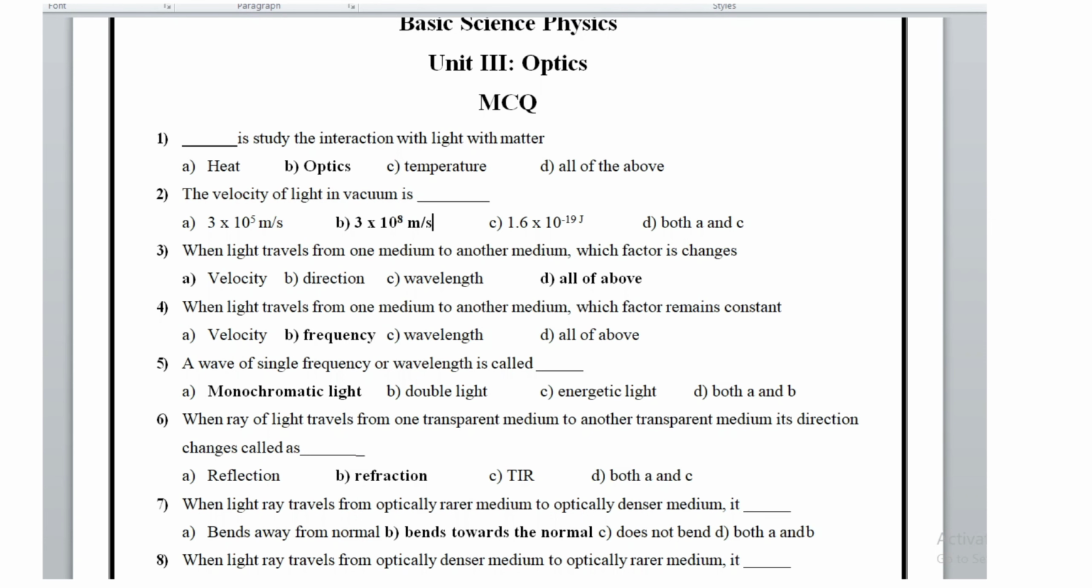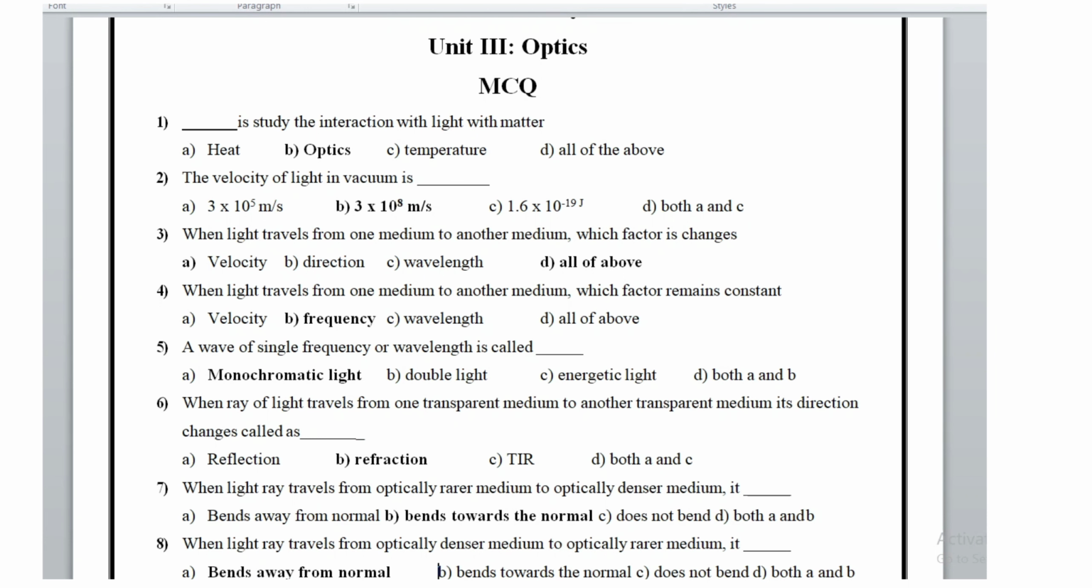When light travels from one medium to another medium, which factor changes? Velocity, direction and wavelength, all three factors change. When light travels from one medium to another medium, which factor remains constant? Frequency remains constant. A wave of single frequency or wavelength is called monochromatic light.